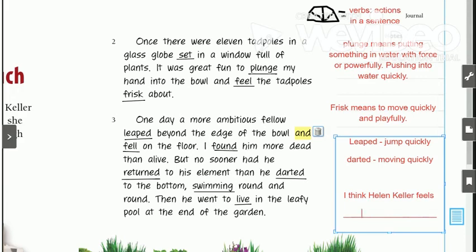I've given you a sentence starter. Make sure you write that whole sentence starter down: I think Helen Keller feels blank. Then take a moment and write down how you think she feels based on the words and the tone of the text.